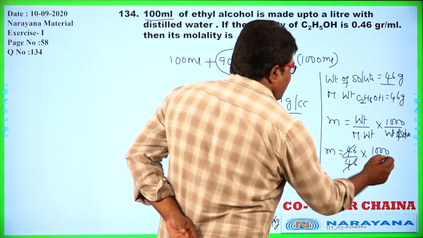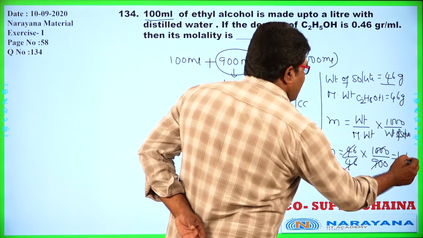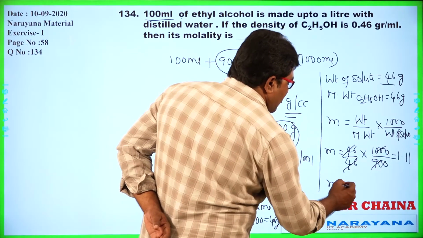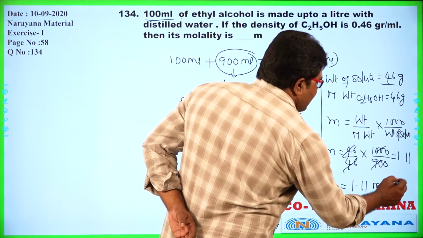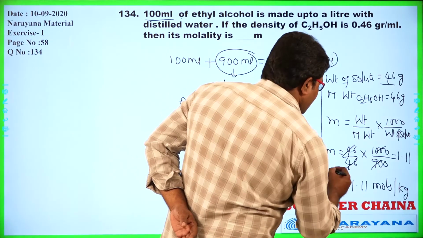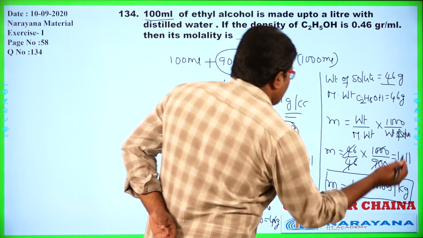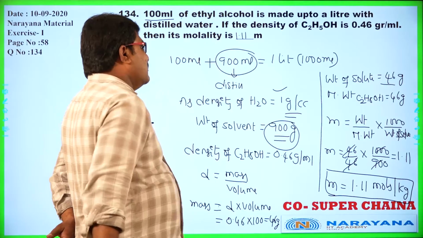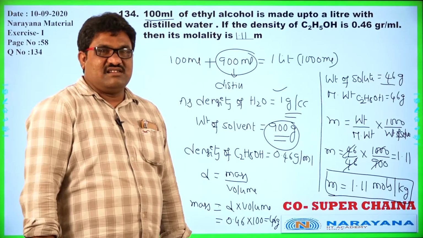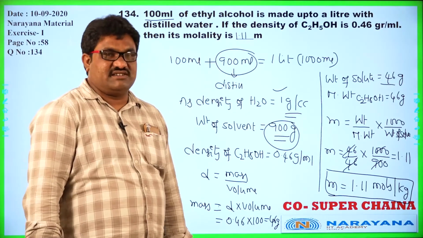So molality is 1.11 moles per kg of the solvent.